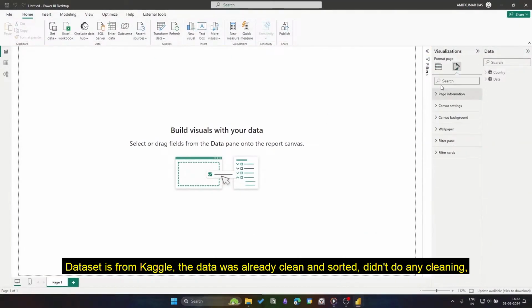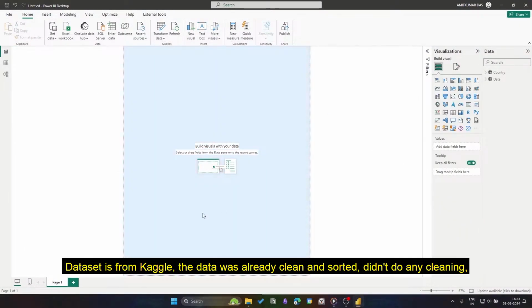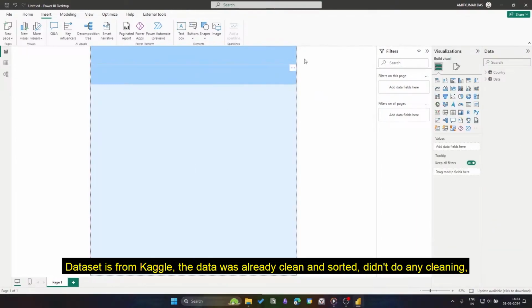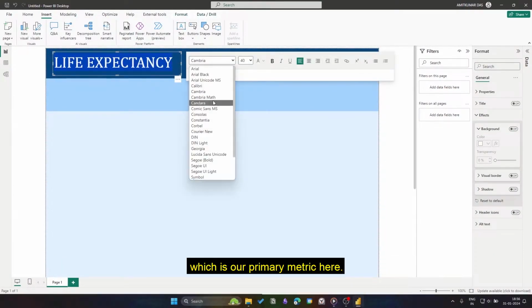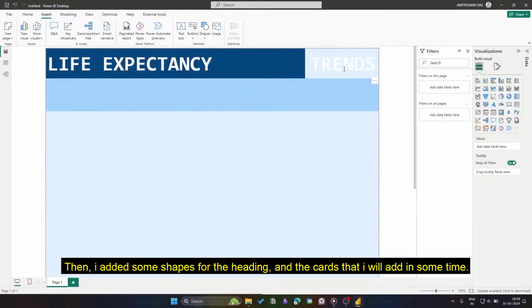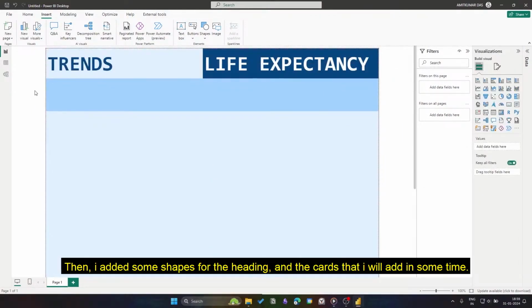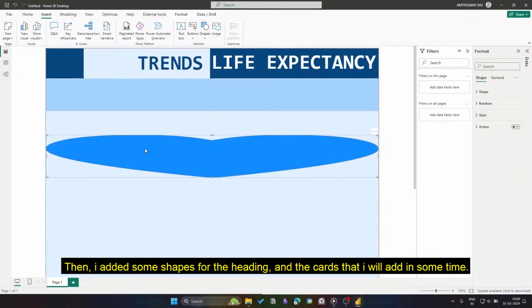Dataset is from Kaggle. The data was already clean and sorted, so I didn't do any cleaning, but I added another column for average life expectancy for male and female, which is our primary metric here. Then, I added some shapes for the heading and the cards that I will add in some time.